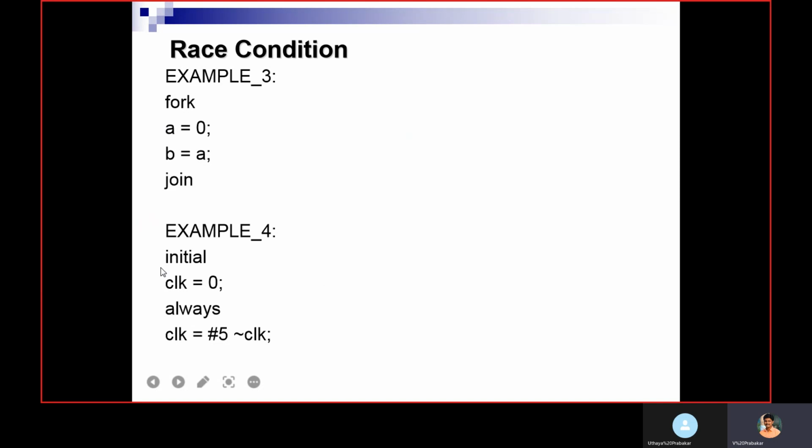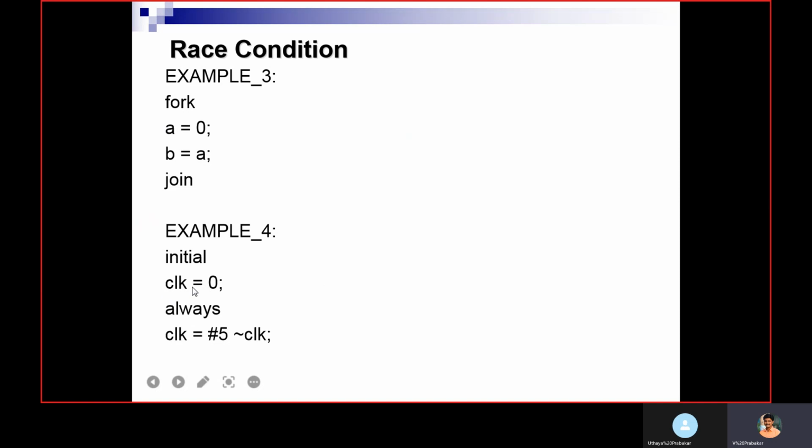In this example, two procedural blocks are there. In this initial block, we are assigning clock as 0. Within this always block, clock equals not of clock. When we mention the delay on the left-hand side before the clock, that is called intra delay. Intra delay means after 5, the value of not of clock will be assigned to this clock. So after 5, this line will happen. Here is how the race happens: both start at time 0.